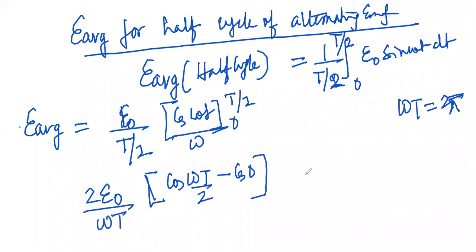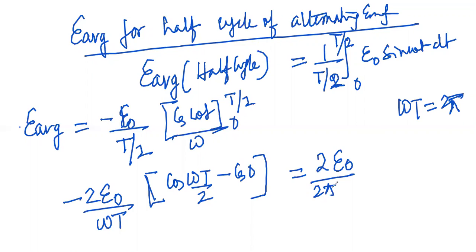So you can just complete this part. What you will be getting over here is 2 E naught by omega T. Now what is omega T? I told you that omega T is equal to 2 pi. Of course with the minus sign outside, because the integration of sine omega t is minus cos omega t by omega.